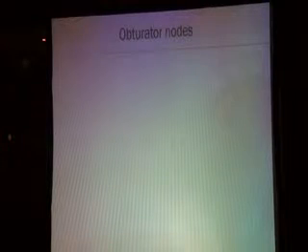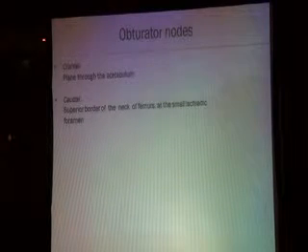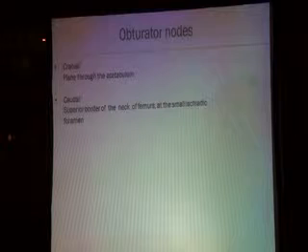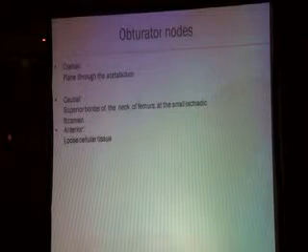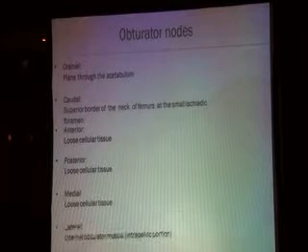Talking about the obturator, which is part of the internal iliac lymph nodes, as we mentioned. The obturator lymph nodes are cranially at a plane through the acetabulum, caudally at the superior border of the neck of femur, at the small ischial foramen. Anteriorly it is loose tissue, and posteriorly also loose tissue, medially again, and laterally it is the internal obturator muscle in the intrapelvic portion.